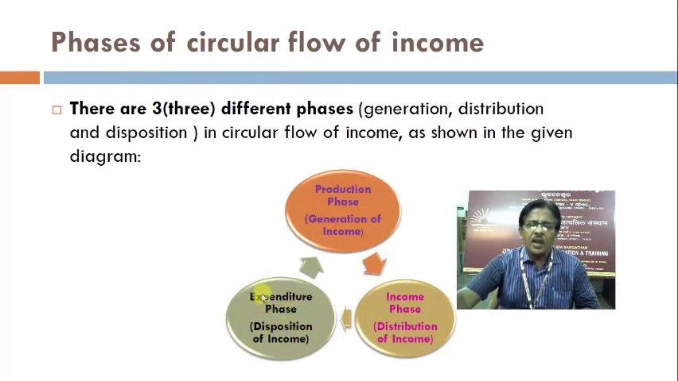After the expenditure phase is over, that means income has been spent, there will be need of further production. So it gives rise to the production phase. Like this, from production to income, that is the distribution of income, then again the income has to be spent, that is the expenditure phase. Again from expenditure to production, then income, then expenditure. This is the circular flow of income. So this is a never-ending process.